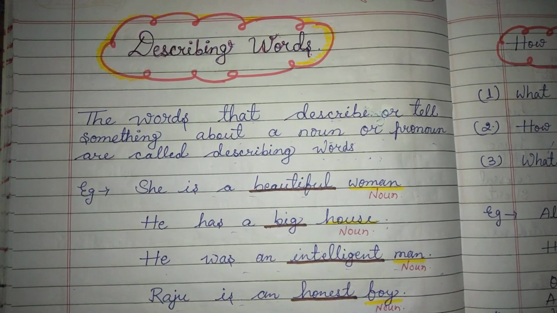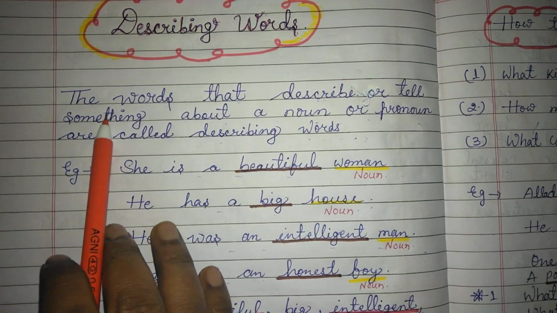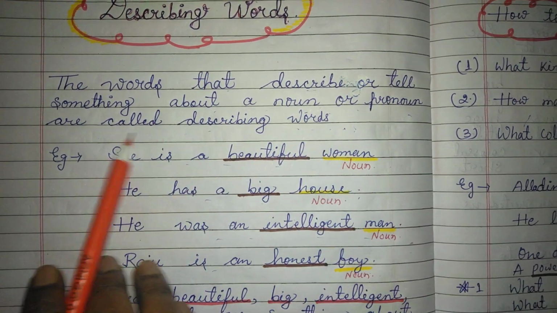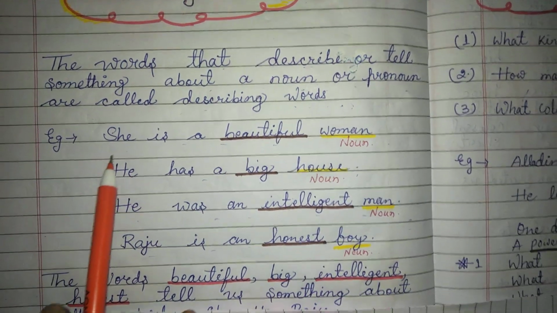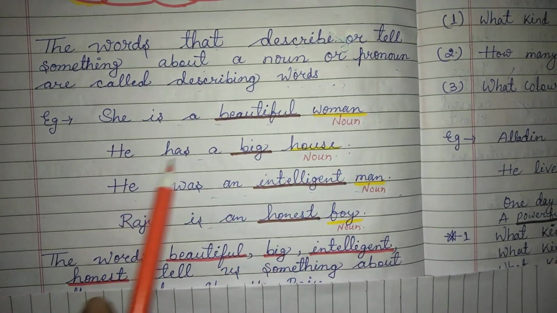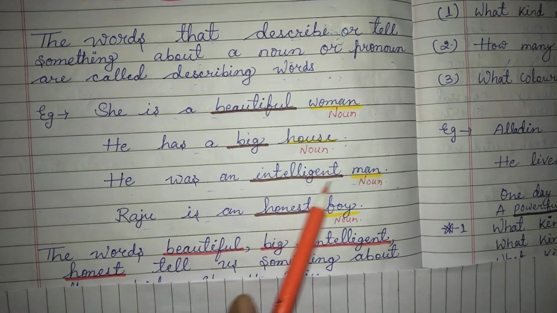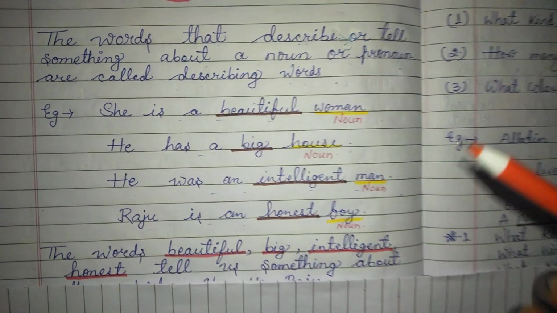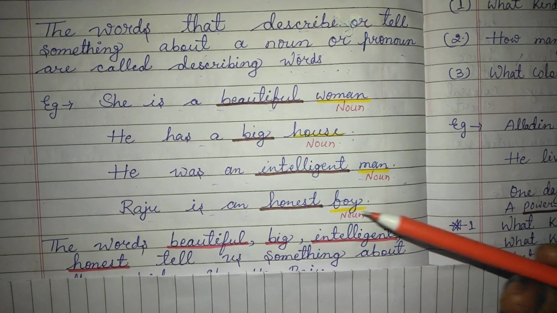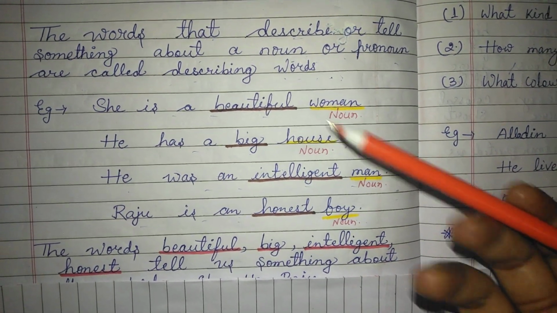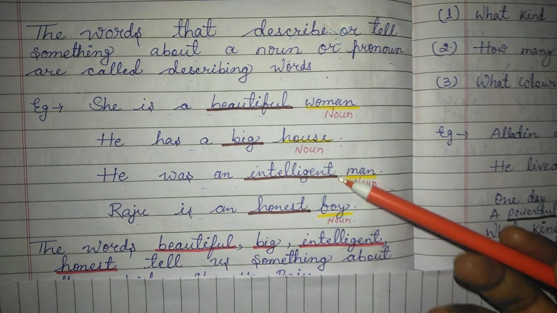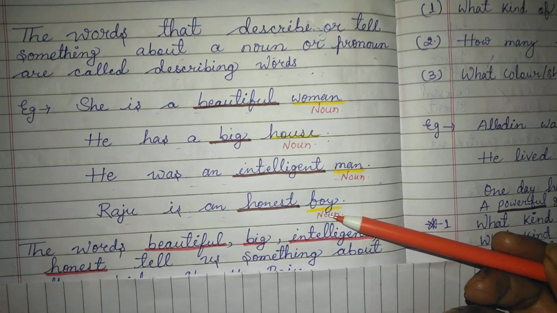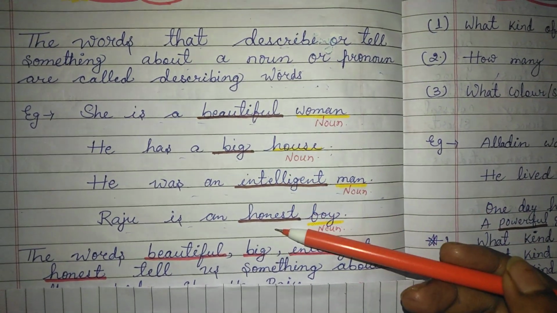So first of all we will see the definition of describing words. See the definition: the words that describe or tell something about a noun or pronoun are called describing words. See the example: she is a beautiful woman, he has a big house, he was an intelligent man, Raju is an honest boy. Here, woman, house, man, boy are nouns, and the words beautiful, big, intelligent, honest are telling something about these nouns. Okay, so these words are called describing words.